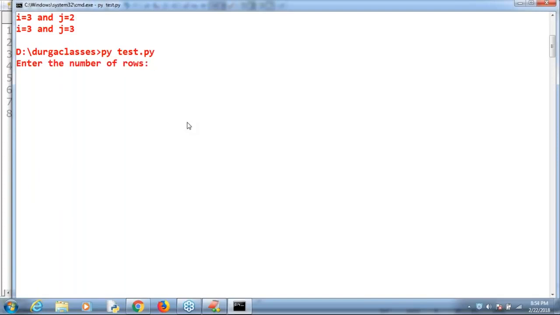Okay, enter the number of rows. Can you please tell me how many rows I'm taking? 1. Then what is the output we are getting by default? 1 star. Excellent.